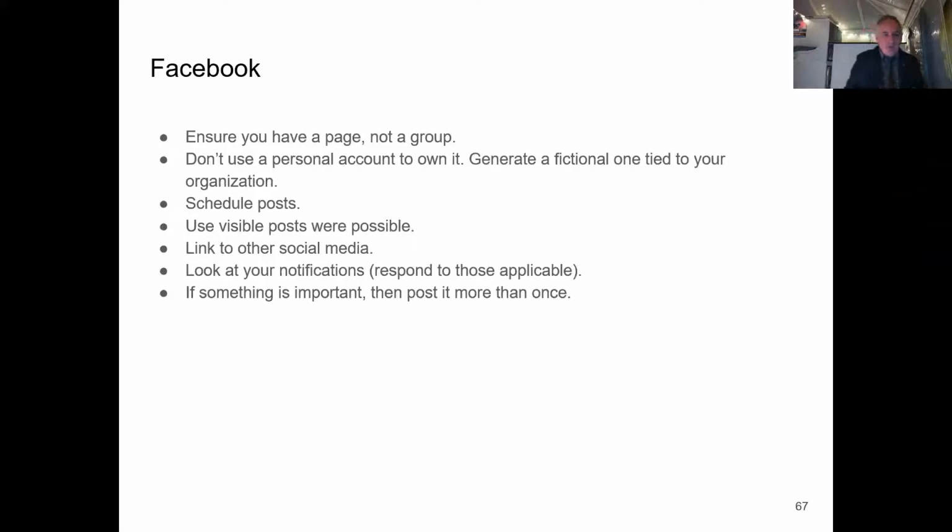Same with Facebook, really. If you have a page, make sure you have a page, not a group. It's easier to orchestrate and to run. Again, don't use a personal account to own it. You have to generate a fictional one. That's what I've done with the Shah Facebook account.